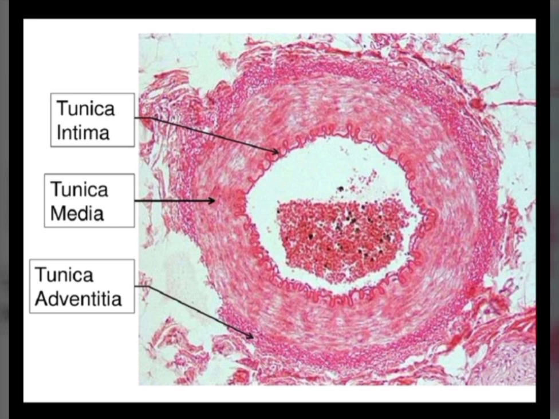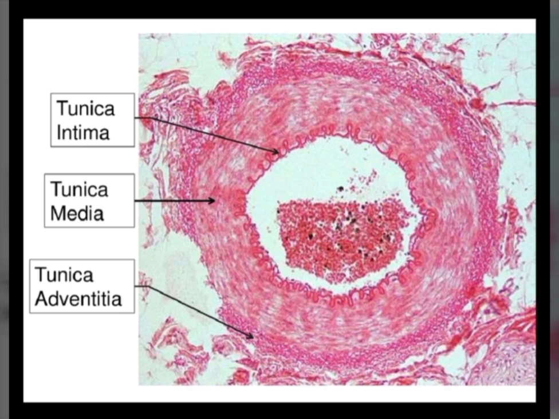Tunica intima consists of the endothelium, then the subendothelial connective tissue layer. Endothelium is simple squamous epithelium, and the subendothelial connective tissue is a layer of loose areolar connective tissue, which has collagen and elastic fibers. There are fibroblasts, macrophages, plasma cells.